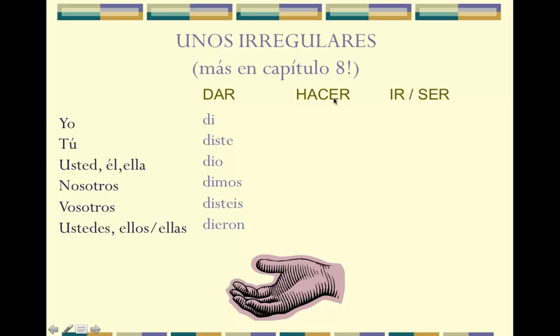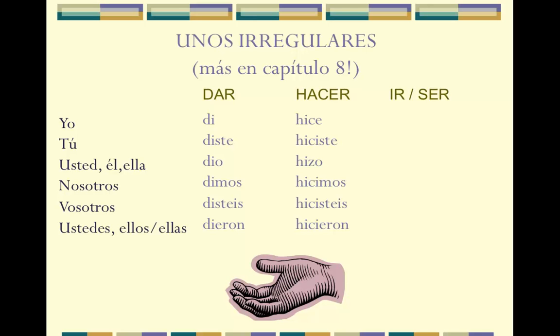Hacer, to do or to make. So in the past, did or made. Yo hice, I made. Tú hiciste, you did. Usted, él, ella hizo. He, she, you made. Nosotros hicimos, we made. Vosotros hicisteis, y'all made. Ustedes, ellos, ellas hicieron. You all, they made or did.